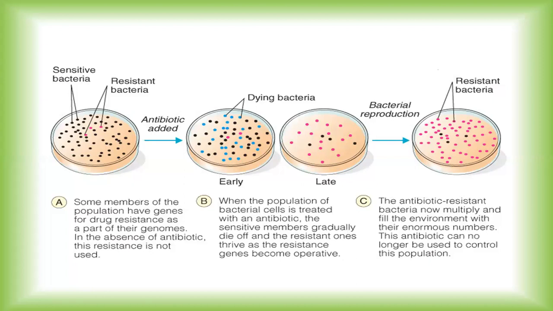Then later, in the fourth petri dish, these resistant bacteria start to proliferate, they start to multiply, and instead of getting rid of that bacterial infection, the bacteria further start to show invasive action in that particular host.